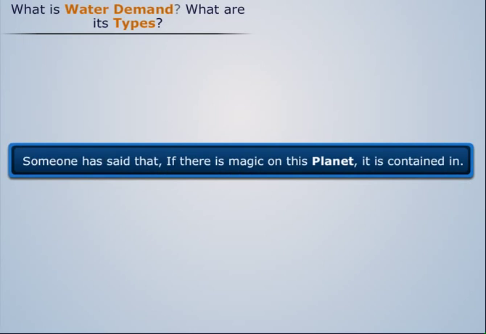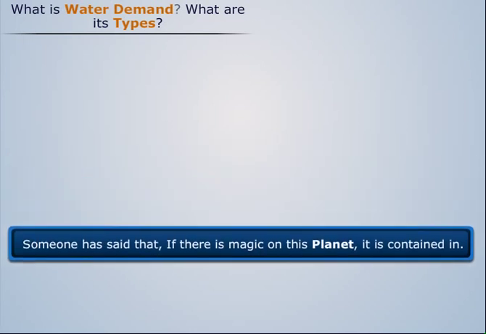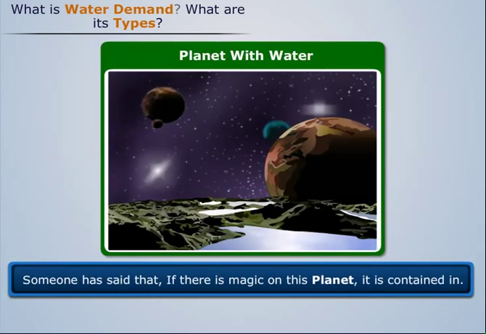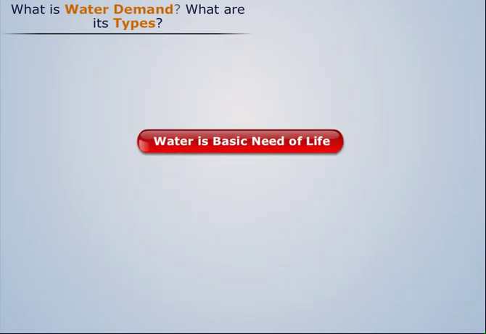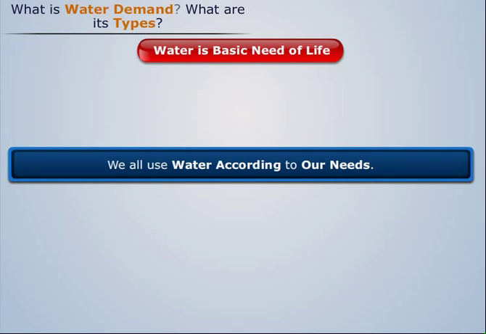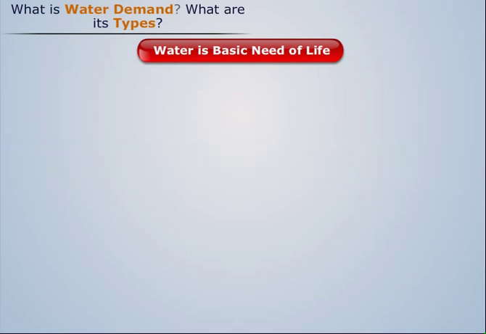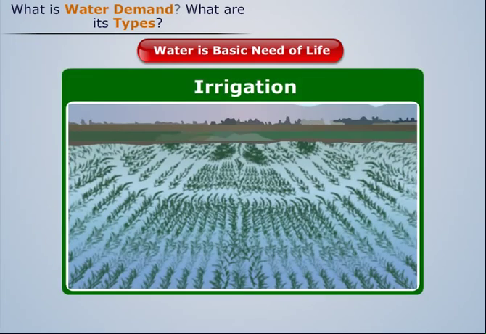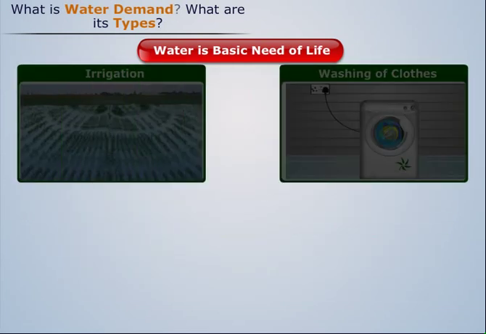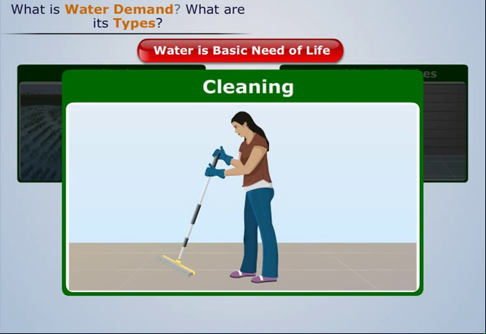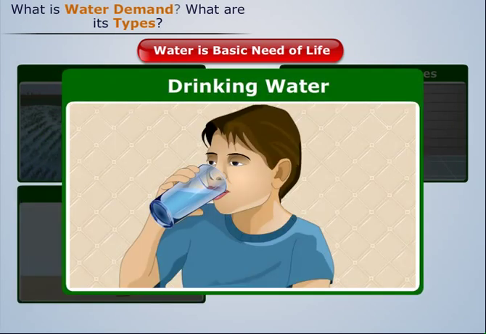Someone has said that if there is magic on this planet, it is contained in water. Water is the basic need of life. We all use water according to our needs. Someone uses it for irrigation, someone for washing clothes, someone for cleaning, etc. But the most important use of water is drinking.